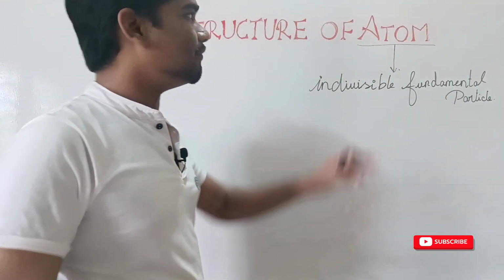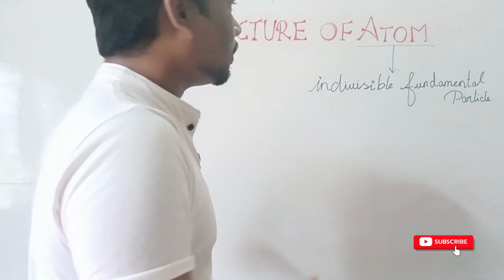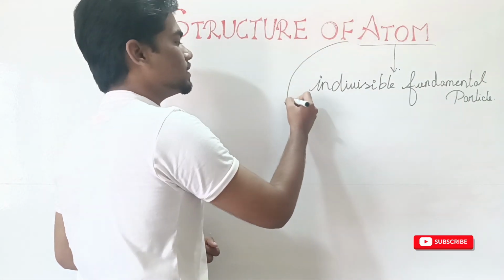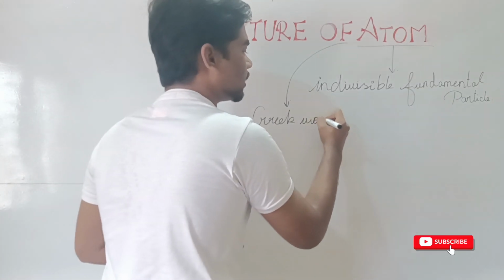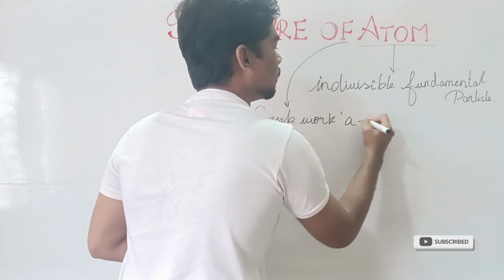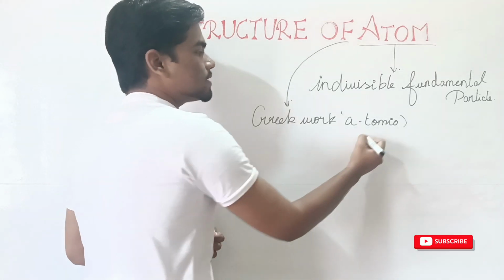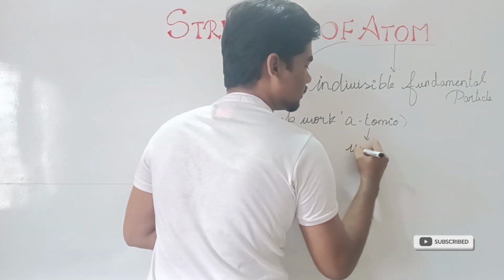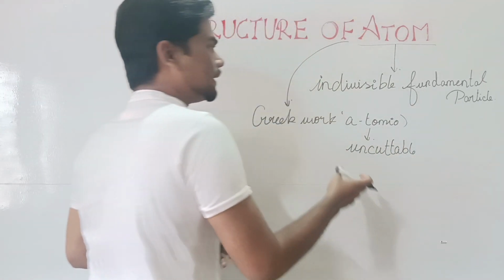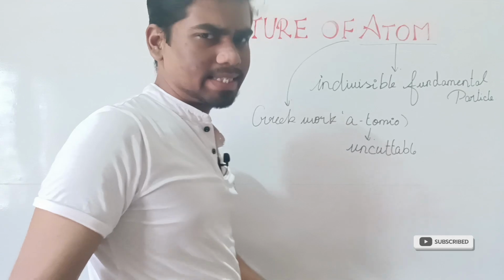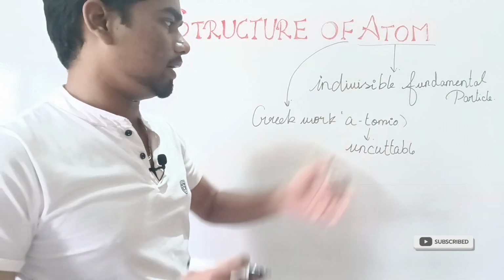The word atom is derived from the Greek word atomio. This word atomio means uncuttable, which tells us that this atom cannot be easily separated. That is what we denoted here: it is an indivisible fundamental particle.